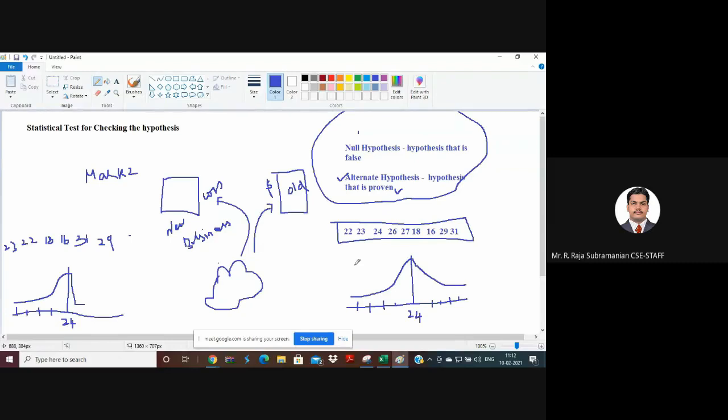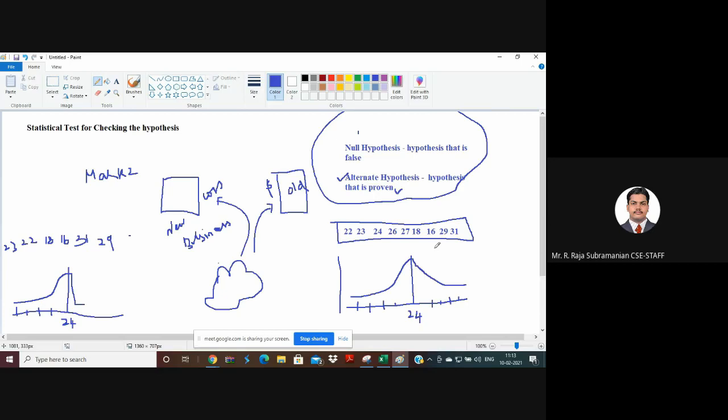Another way in which I give this definition is, for example, if I have the age of several people over here, and for these people I found that it is normally distributed. Why? Because if I place the age on some kind of parameter over here in the y-axis, I can plot them in a normal way. This entire distribution is a normal distribution. But this distribution may have 9 samples here, while in the original there can be 900 samples.